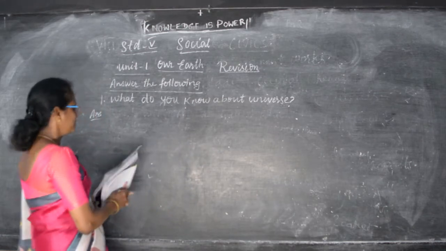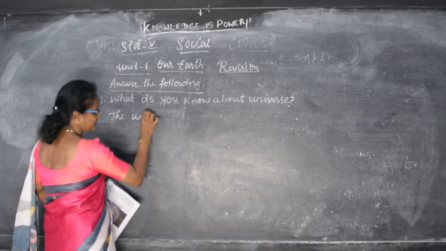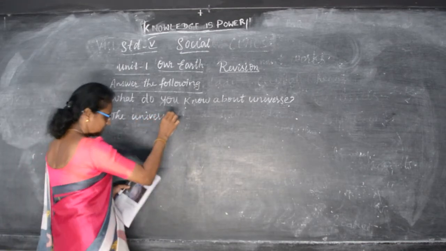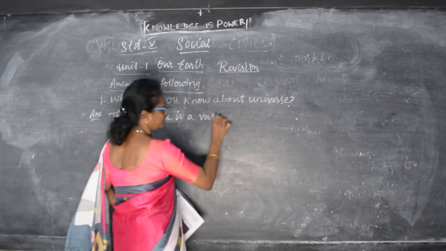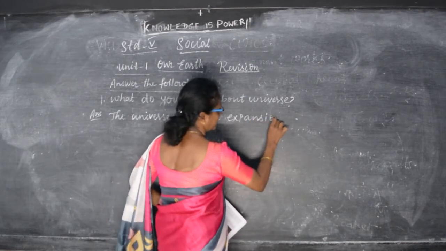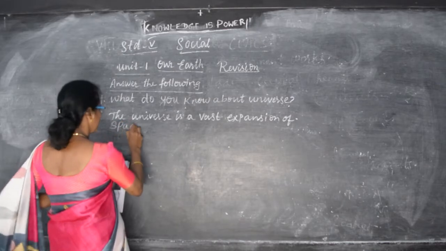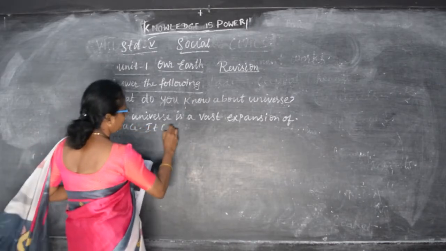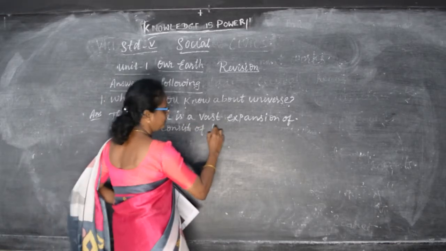What do you know about the universe? The universe is a vast expansion of space. Okay. It consists of, what all is there in the universe? It consists of billions of galaxies,